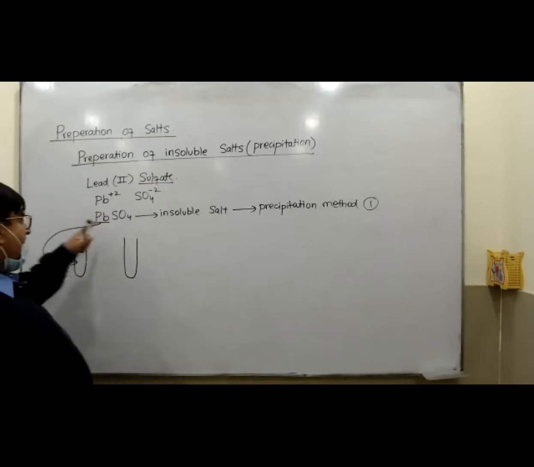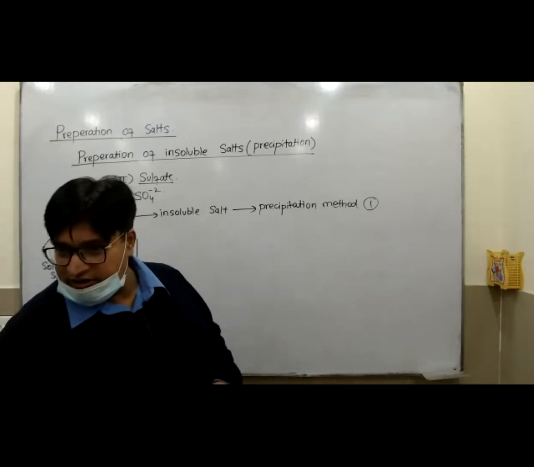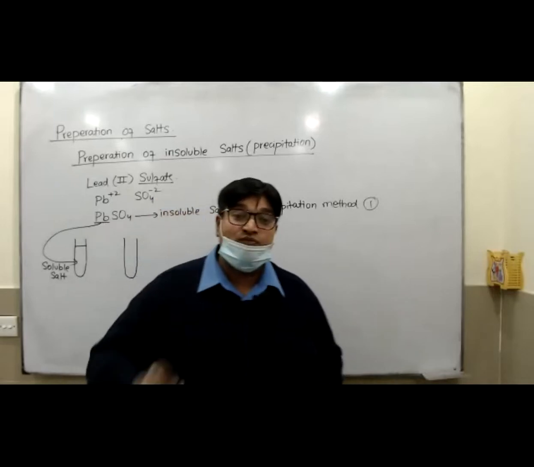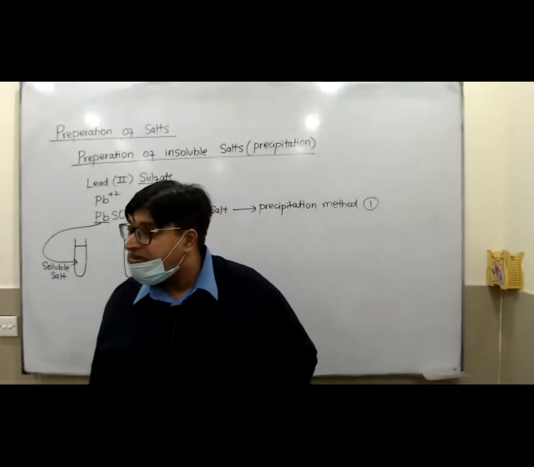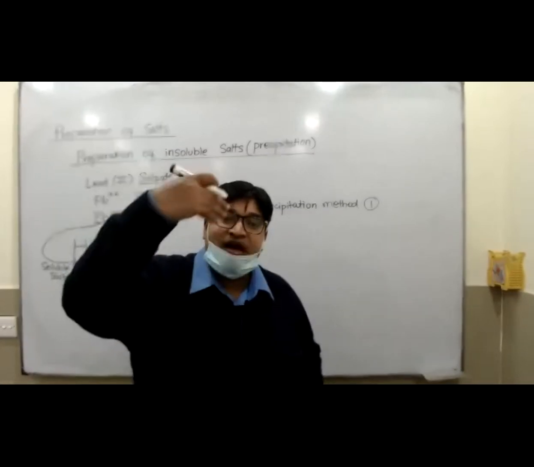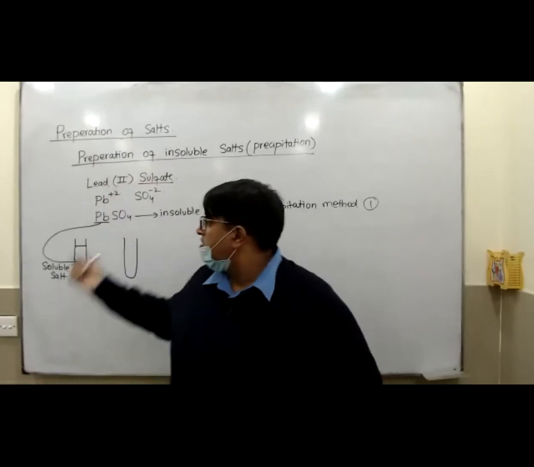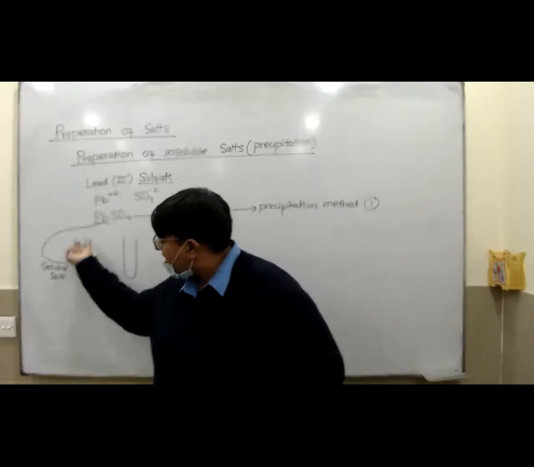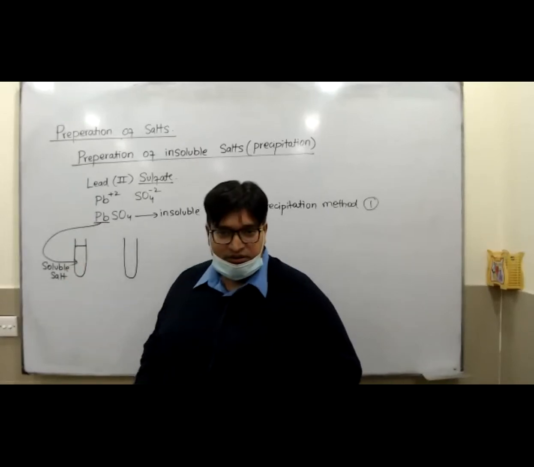So I have to think about a salt which contains lead and is soluble. I have told you in the solubility rule that all nitrates are soluble. So with the first thing, you could put the nitrates. So lead nitrate you can take up here.